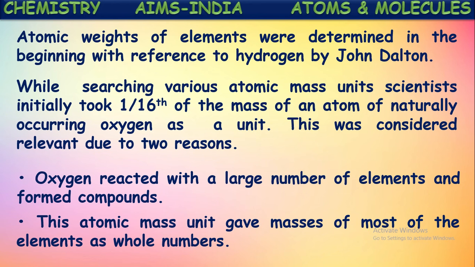So by taking 1/16th mass of an oxygen atom as a standard, they found the atomic masses of the remaining elements almost as whole numbers. Because of these two reasons, they considered 1/16th of the atomic mass of oxygen as a standard unit. Earlier they took the mass of hydrogen as standard, but these two are discarded nowadays. The 1/12th mass of the carbon 12 isotope is taken as the standard. It is followed even now because most atomic masses are obtained accurately.